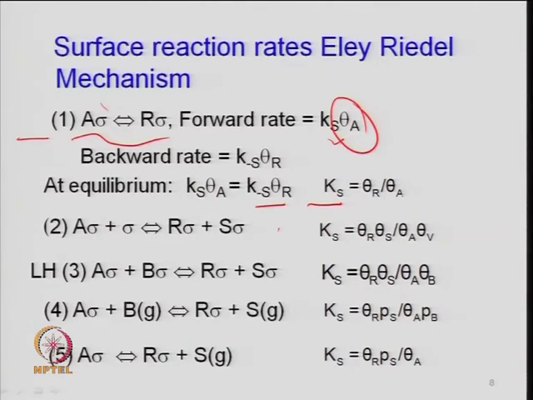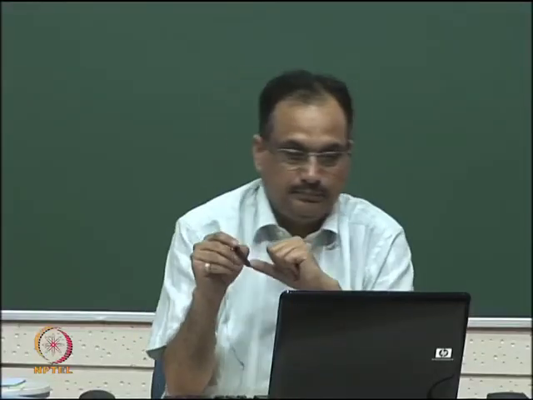If this step is rate controlling, then your net rate of reaction will be written as k s times theta a minus k minus s times theta r. When this is at equilibrium, very fast, then the rate of forward reaction equals the rate of backward reaction. So, k s is equal to theta r divided by theta a, that is the sites which are covered by r divided by the sites which are covered by a.